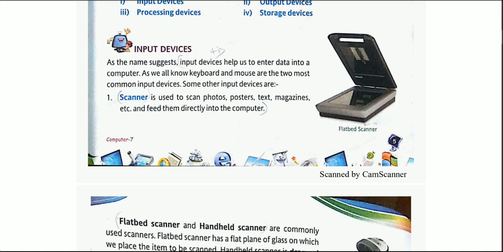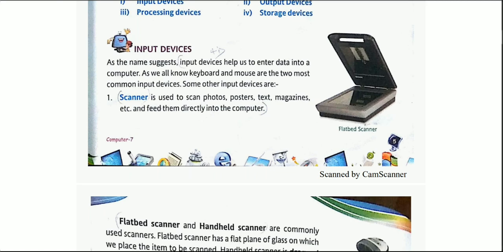The most common input devices that we know are keyboards as well as your mouse. As we know, keyboards and mouse are the two most common input devices. Besides these, keyboard as well as your mouse, we have certain other input devices also. So let us see every device one by one.